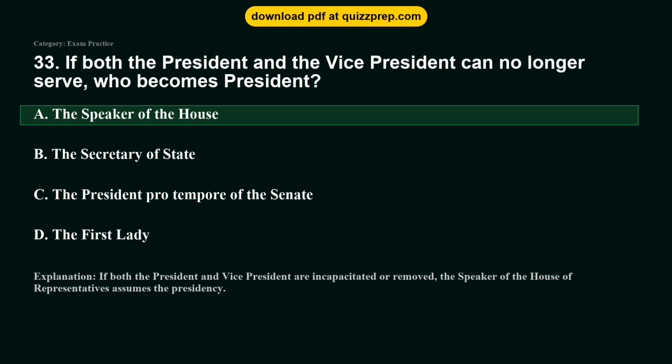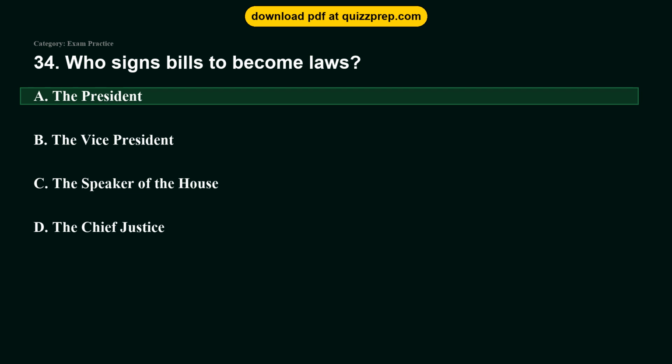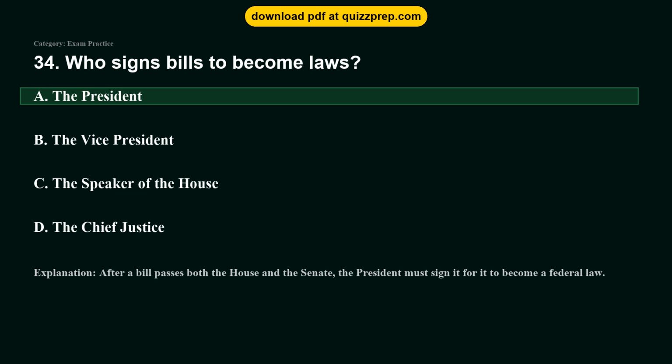Question 34. Who signs bills to become laws? Option A, the President. Option B, the Vice President. Option C, the Speaker of the House. Option D, the Chief Justice. The correct answer is option A, the President. After a bill passes both the House and the Senate, the President must sign it for it to become a federal law.